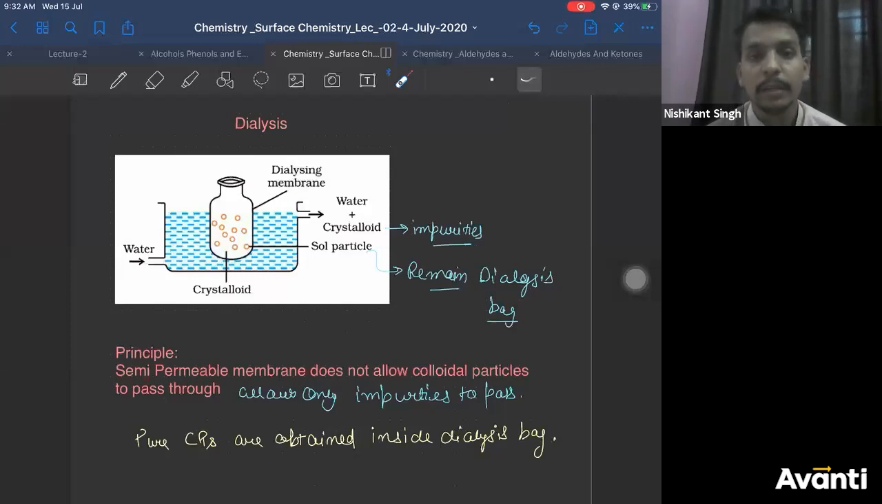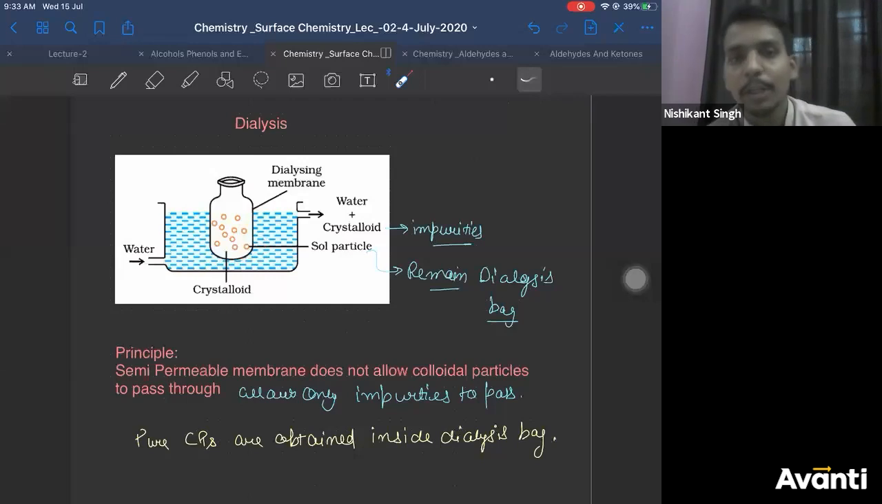This much only it is. Yes, it is this much only. What else do you want? There's a principle you need to know. Then the working you need to know. The principle is the dialysis bag allows only crystalloids to pass through. Right. The working is you take a container, place water in it, put a dialysis bag. In the dialysis bag you put your water plus crystalloid, right? And the dialysis membrane will allow only the crystalloids to pass through. Pure colloidal particles will be obtained in the dialysis bag. That's all you need to know.